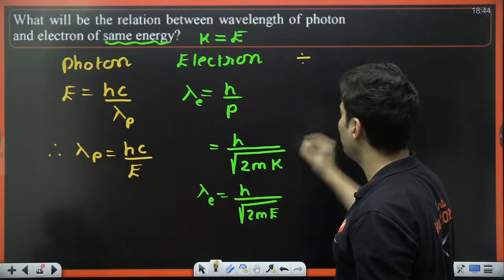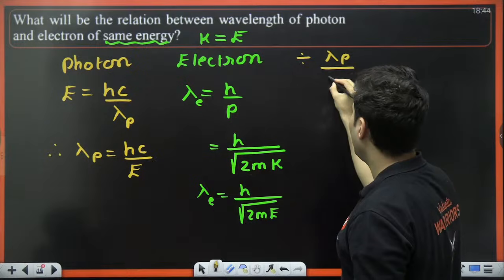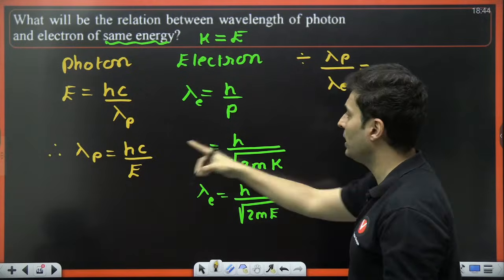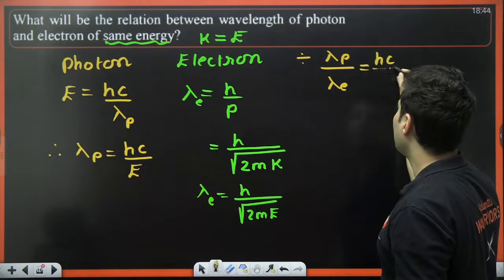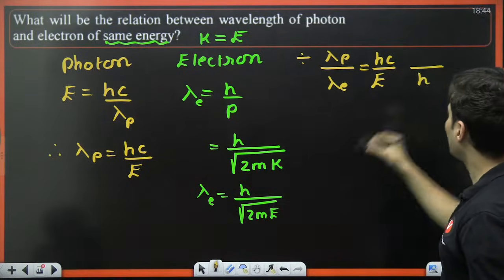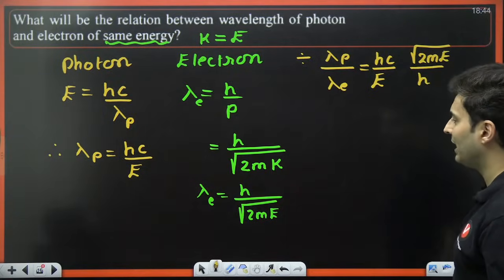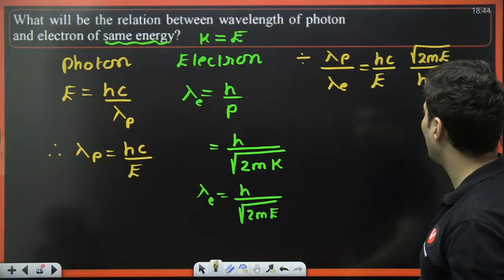So dividing both of them, lambda P divided by lambda E. Observe carefully. It is hc by E, and over here h is below and root 2mE is on the top. Root 2mE is on the top, correct? That's what it is for the electron.